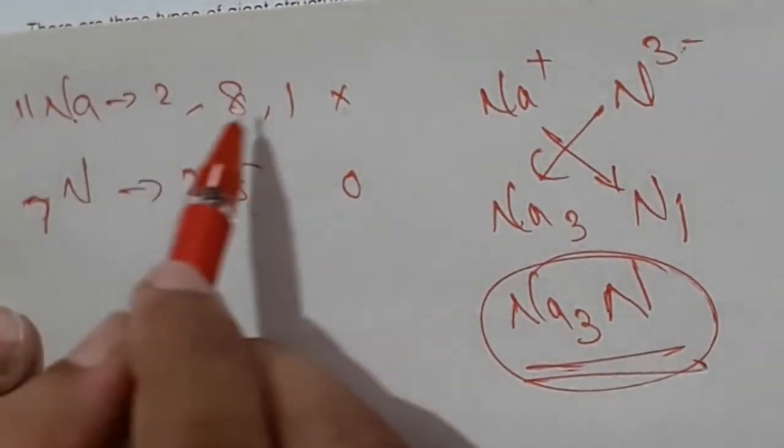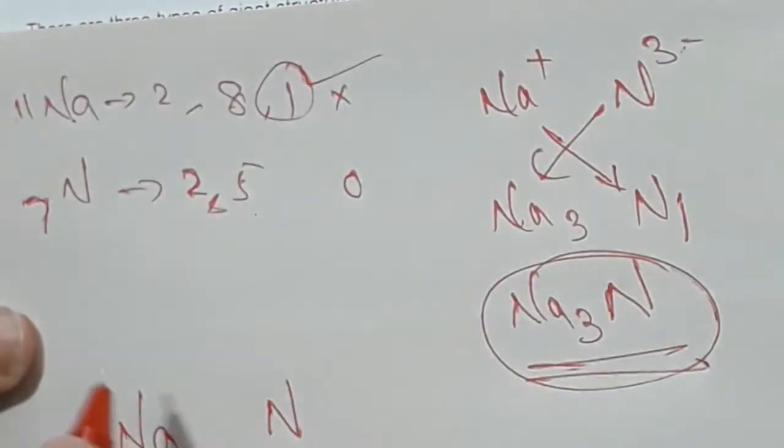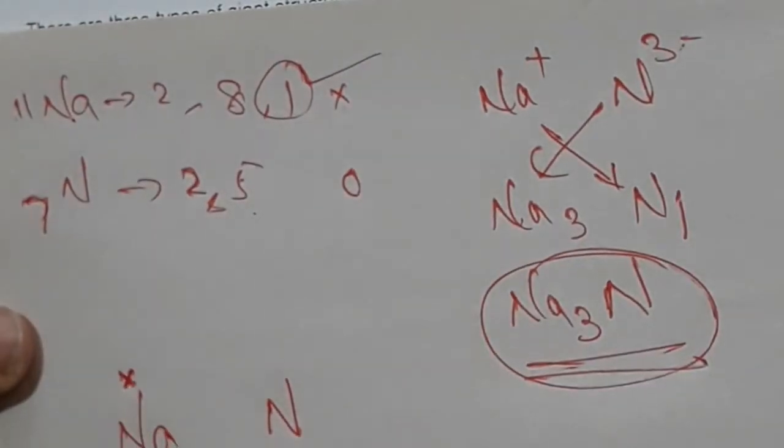Okay, sodium outer shell 1 electron, outer shell 1 electron, X to represent electron.